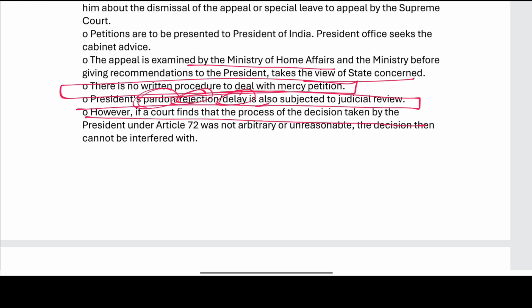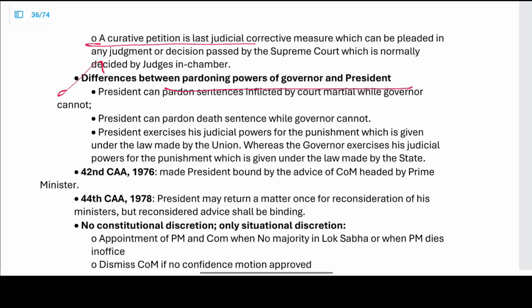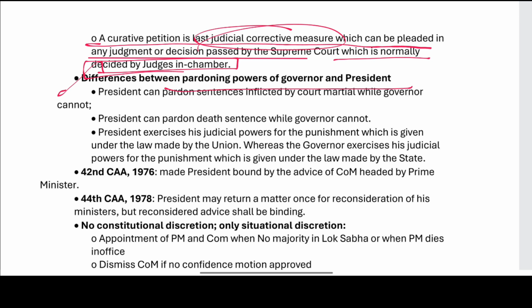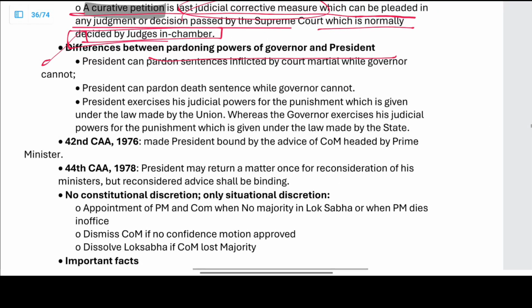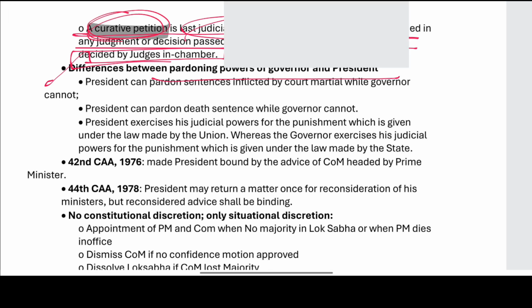However, if the court finds that the process taken by the President under Article 72 is not arbitrary or unreasonable, then it cannot be interfered with. Now, a curative petition is the last judicial corrective measure which can be pleaded against any judgment or decision passed by the Supreme Court, normally decided by judges in chamber. The Supreme Court is final, right? Even after the Supreme Court has given a verdict, we can file a curative petition.